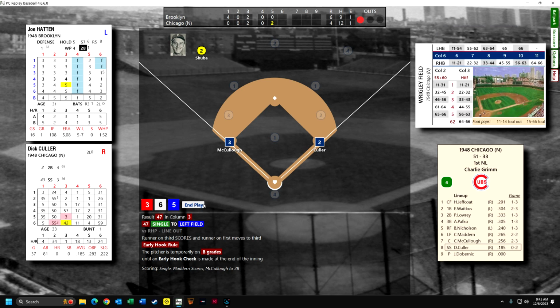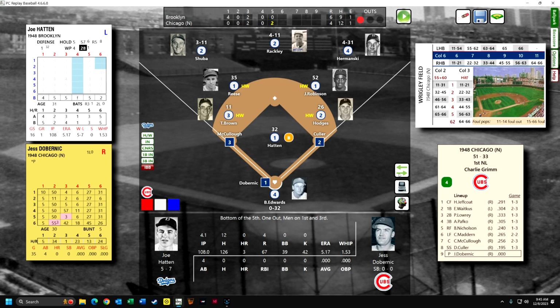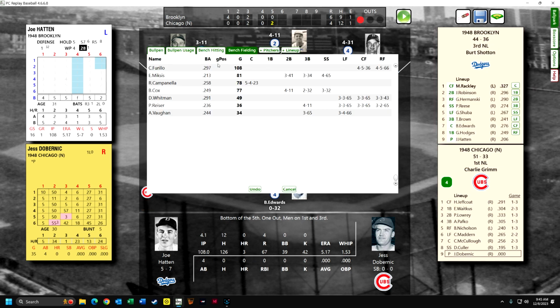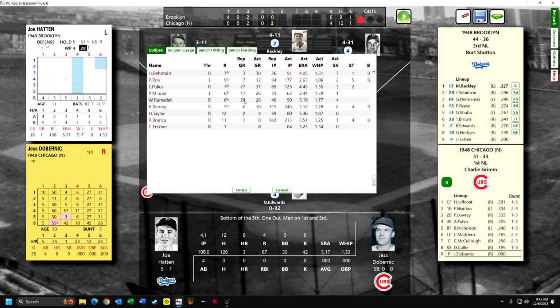down to B ratings, so we are going to get rid of Hatton, and it is the 5th inning, so I think that we're going to bring in Minner. He still has 30 innings he can pitch. He's been really good.